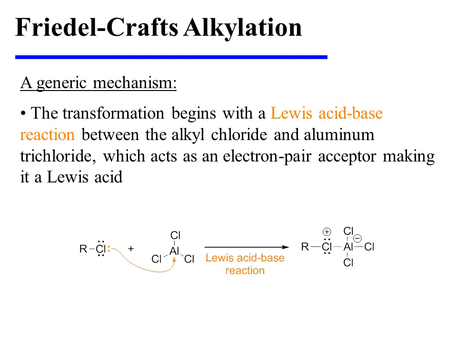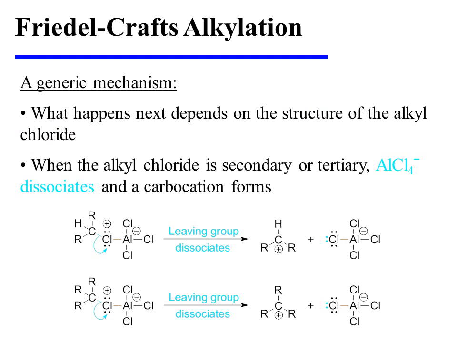The transformation begins with a Lewis acid-base reaction between the alkyl chloride and aluminum trichloride, which acts as an electron pair acceptor, thereby making it a Lewis acid. A Lewis acid-base complex results. What happens next actually depends on the structure of the alkyl chloride.